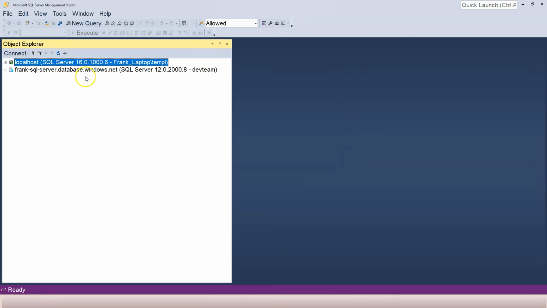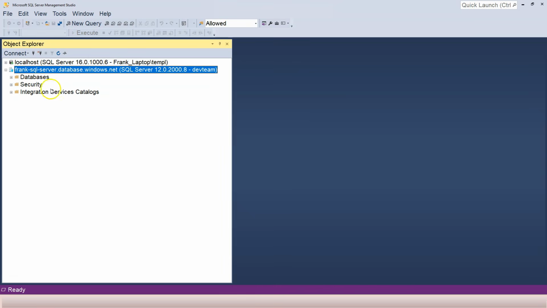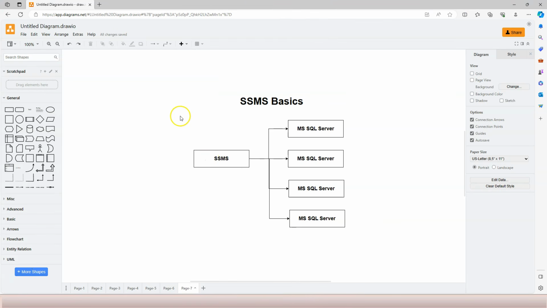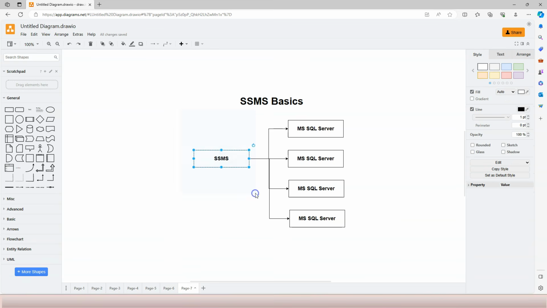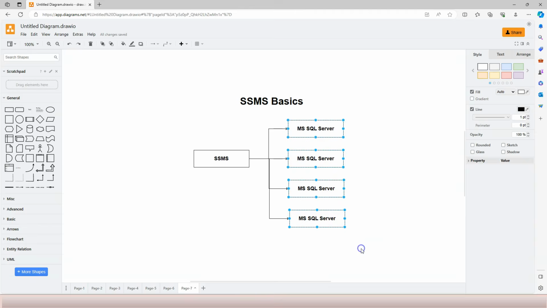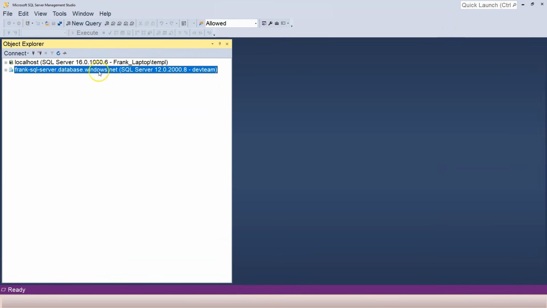Now you can see that we are using one SQL Server Management Studio connecting to two different SQL Servers. Don't worry about what's inside just yet. At this point, I just want you to firmly understand that SQL Server Management Studio can connect to multiple SQL Servers.